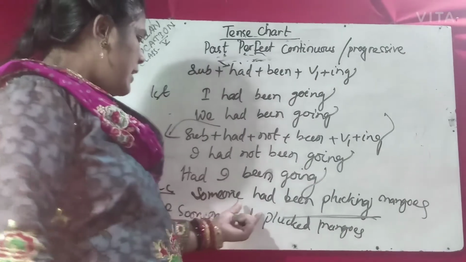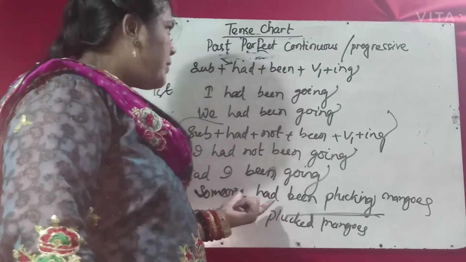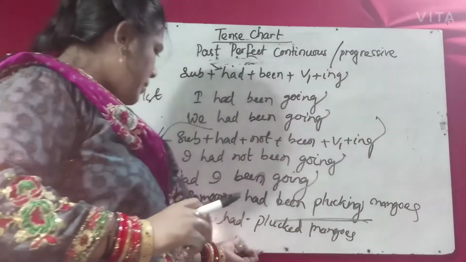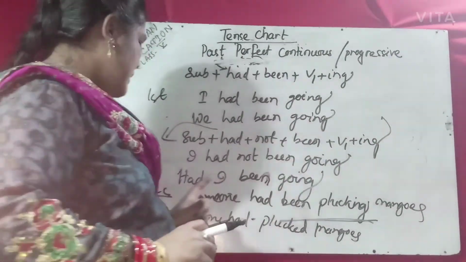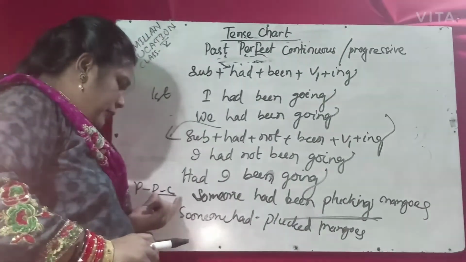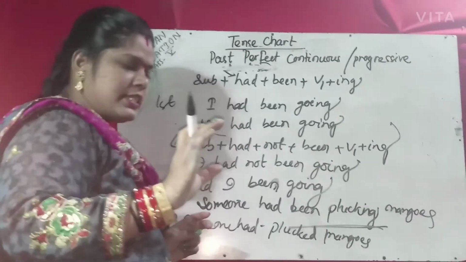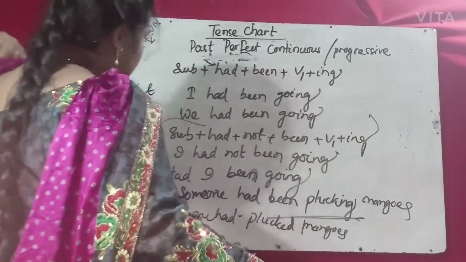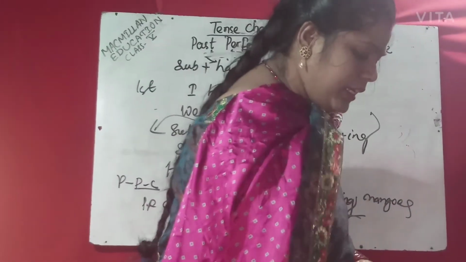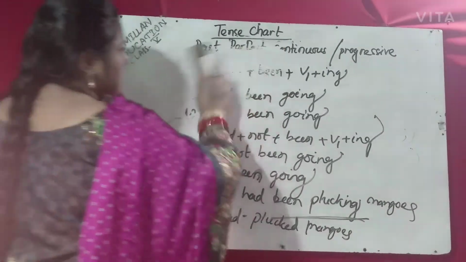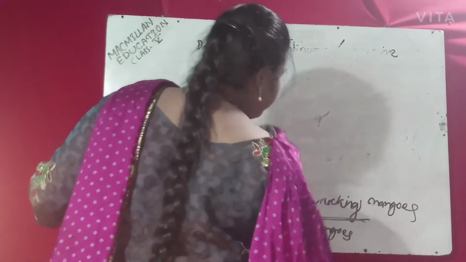But the continuous one is a certain period of time. Perfect is a point of time, perfect continuous is a period of time. That is the difference between perfect and perfect continuous. So the past tense is now completely over, the four forms. Just let me revise a little.